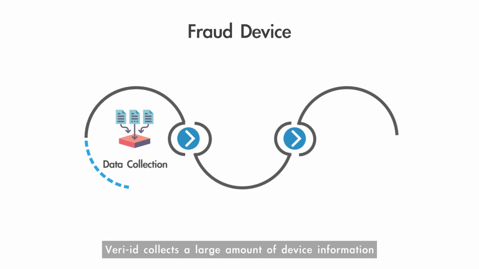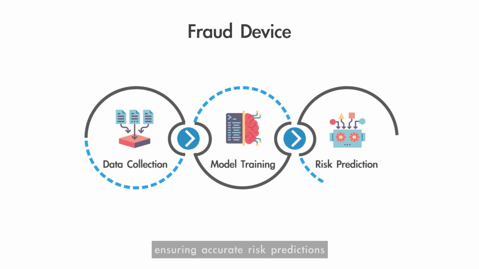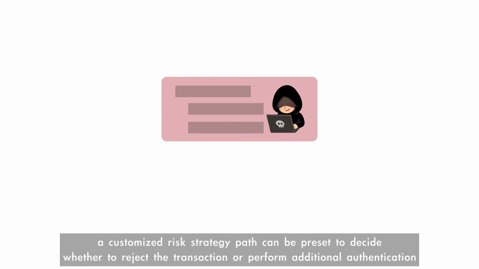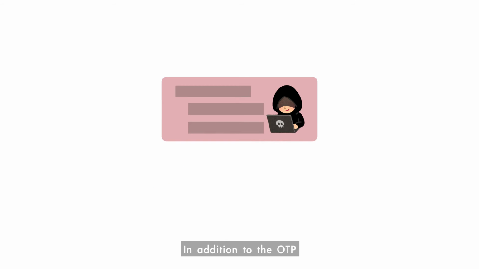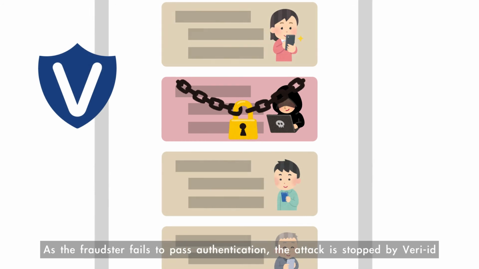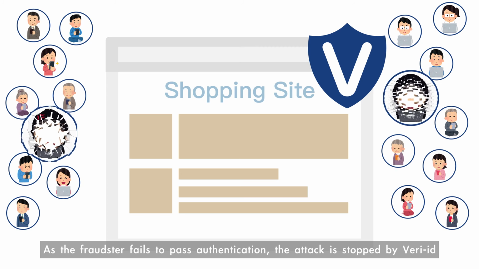Veri-id collects a large amount of device information and through machine learning trains the model to distinguish normal and abnormal equipments, ensuring accurate risk predictions. For high-risk transactions, a customized risk strategy path can be preset to decide whether to reject the transaction or perform additional authentication. In addition to the OTP, Veri-id also supports FIDO as an authentication method, using biometric to confirm the identity. As the fraudster fails to pass authentication, the attack is stopped by Veri-id.